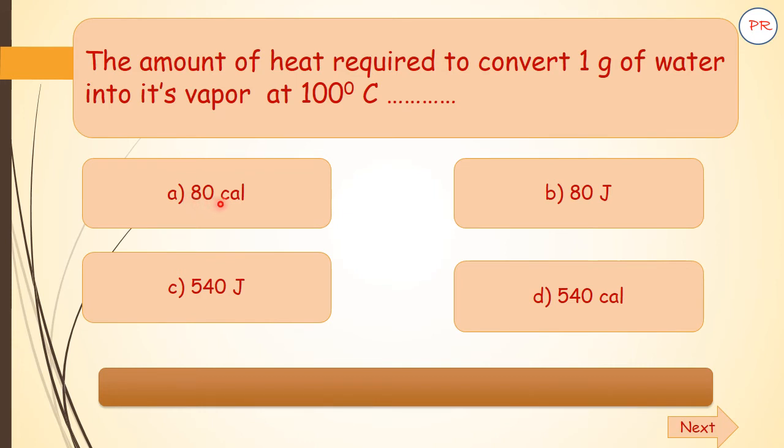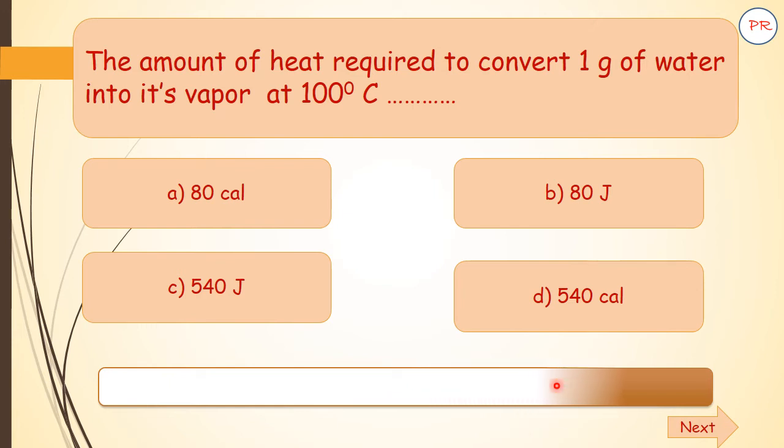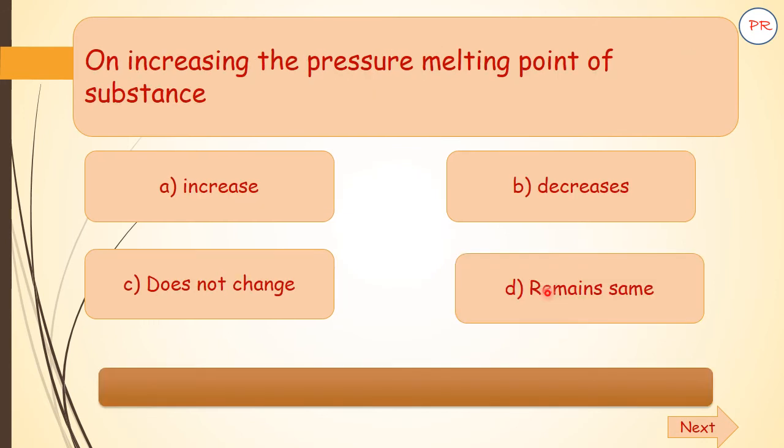Options are A 80 calorie, B 80 joules, C 540 joules, D 540 calorie. Your time starts now. And the correct option is D 540 calorie. So this is the latent heat of vaporization for water.